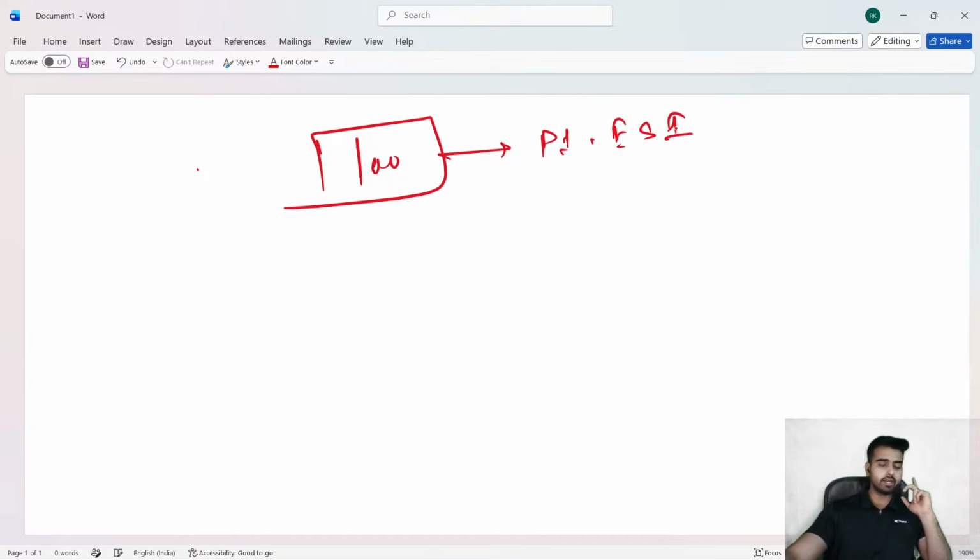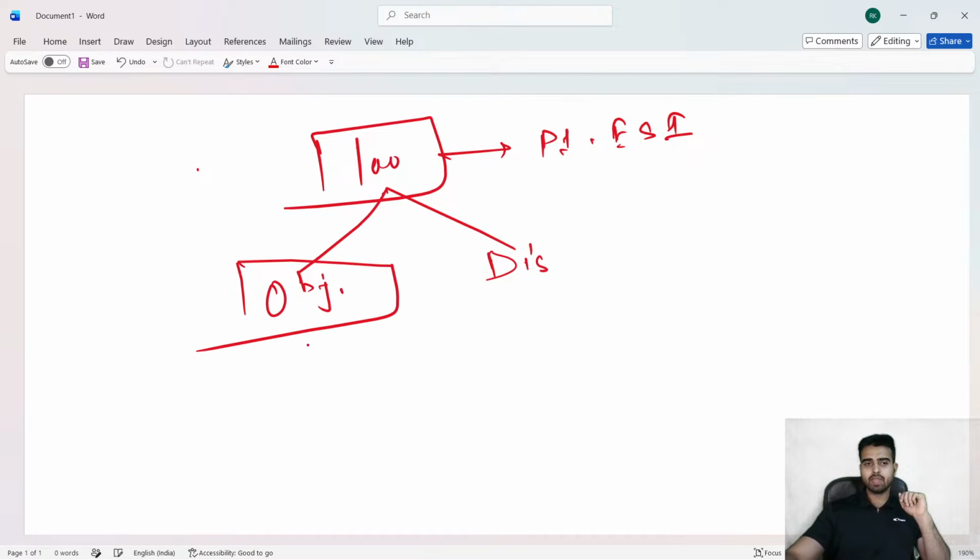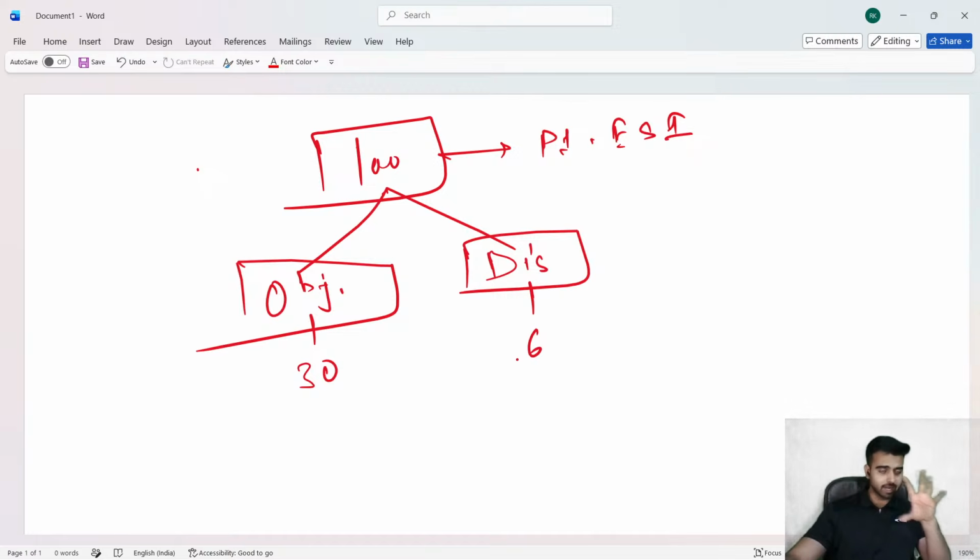ठीक है? कितना weightage है? 100 is the weightage. अब इसमें there are two components. One is objective type of question. Second one is descriptive. ठीक है सर? Objective में कितने questions हैं? We have 30 questions in objectives and we have 6 questions in descriptive. Total weightage is 100.